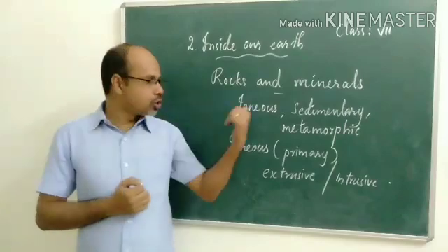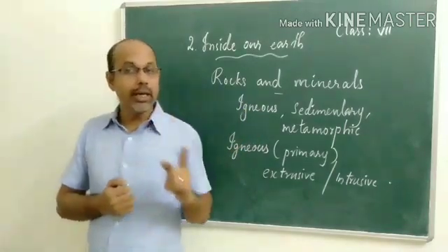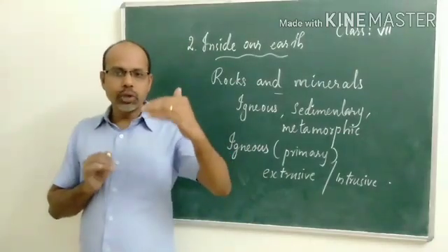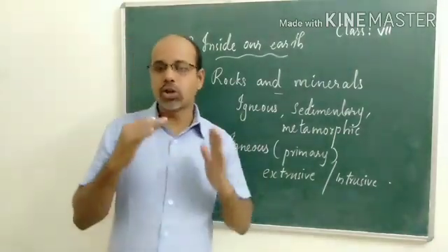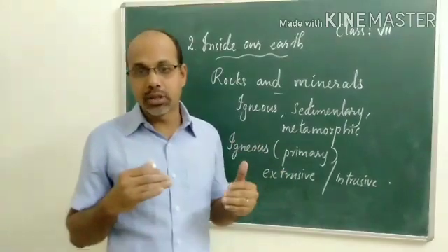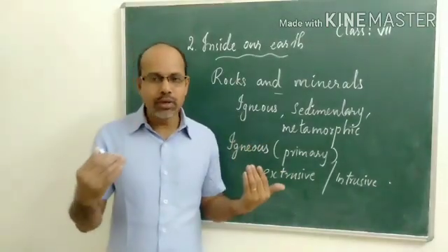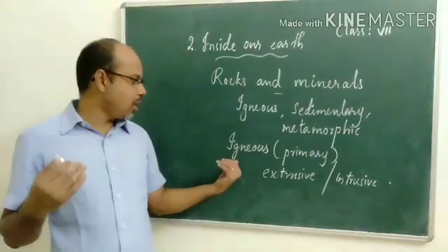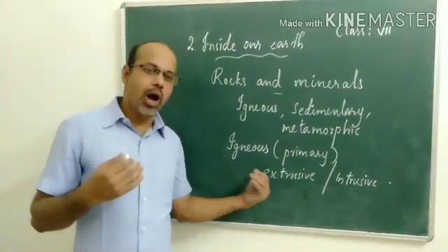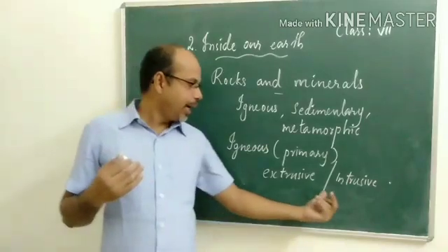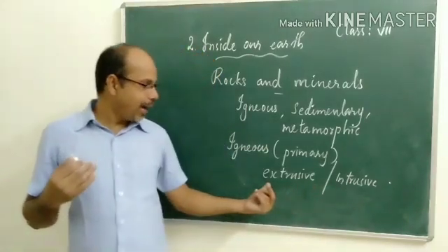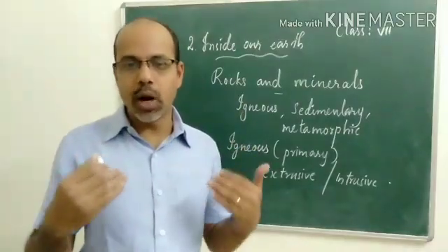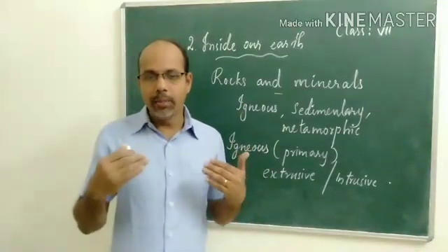Igneous rocks are also called primary rocks. There are two types of igneous rocks, or primary rocks: intrusive rocks and extrusive rocks. We will study here the differences between them.